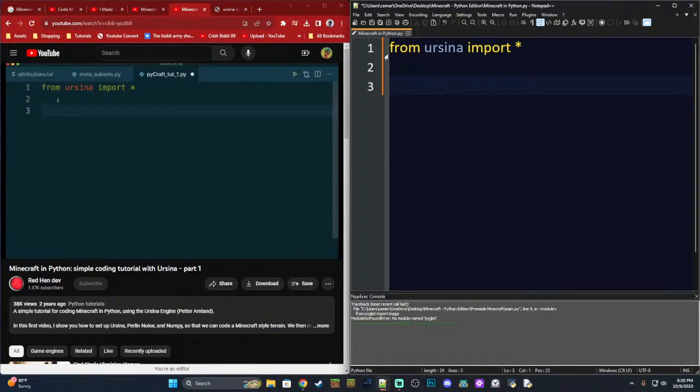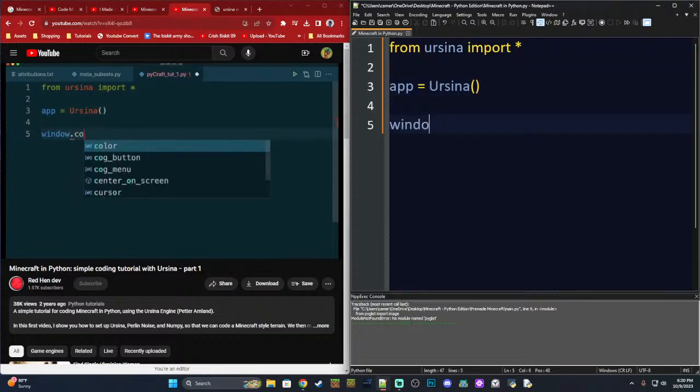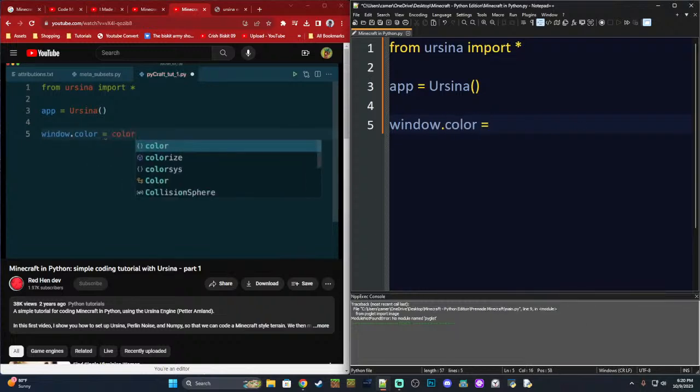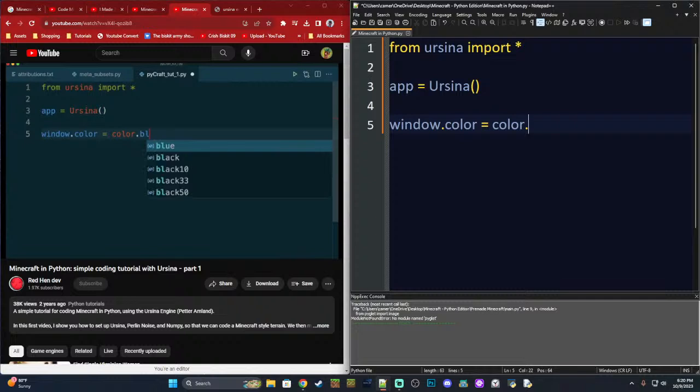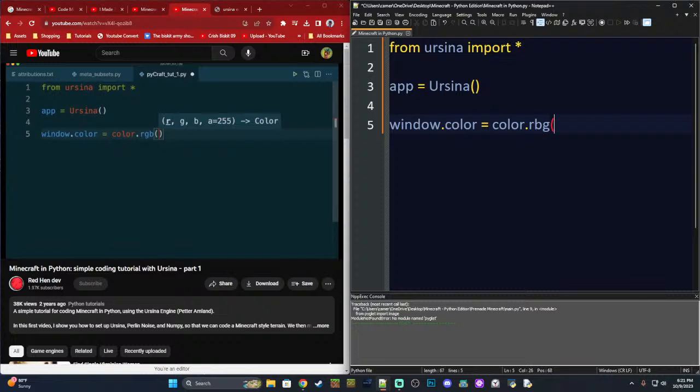Okay, so I remember last time from Ursina import, and then we want to create a window. It looks like he defines app first. App is equal to Ursina, with the Ursina function. I'm not sure how we use that. I don't know what that function is. Window.color. So we're gonna create a window of the color, and last time he chose an RGB string, I think, I don't know if that's what you call it or not, but he chose an RGB color. Yeah, I guess an RGB function. He wanted to get pink. I want to get red, so I'm gonna try to get a red function.